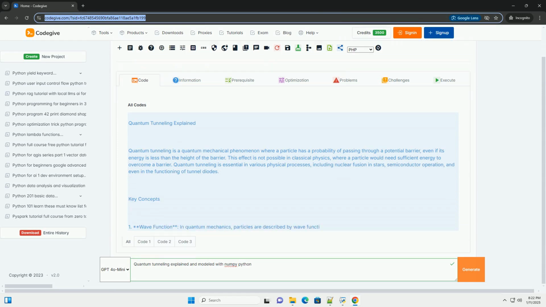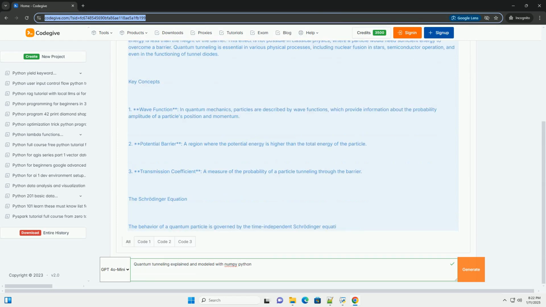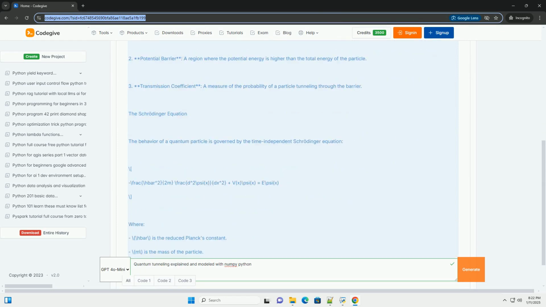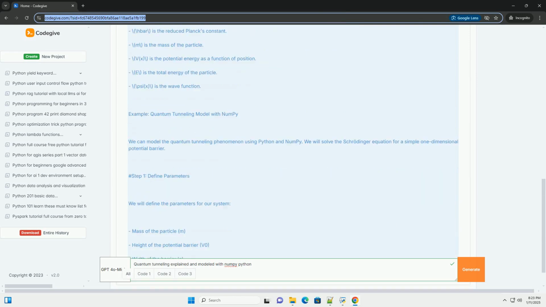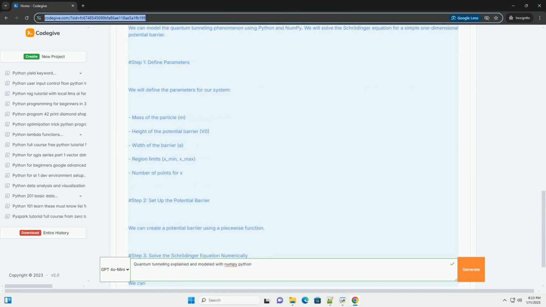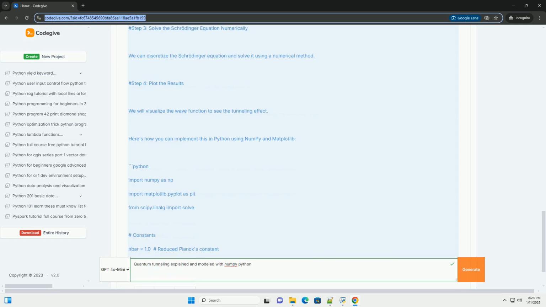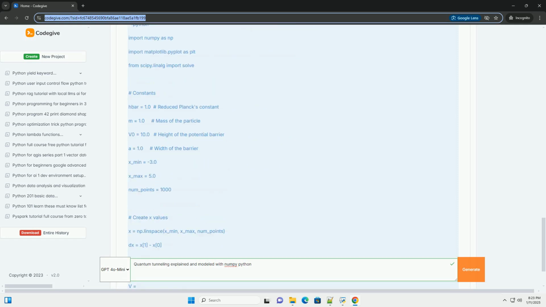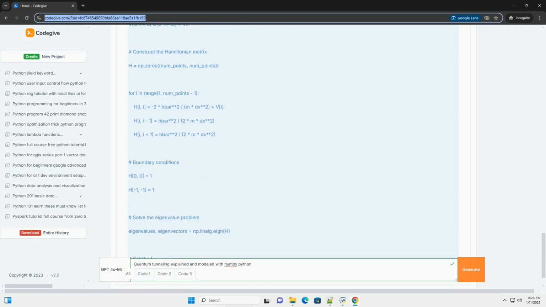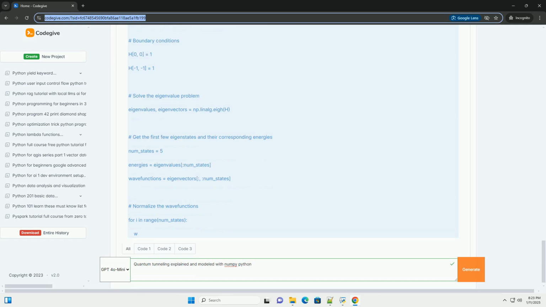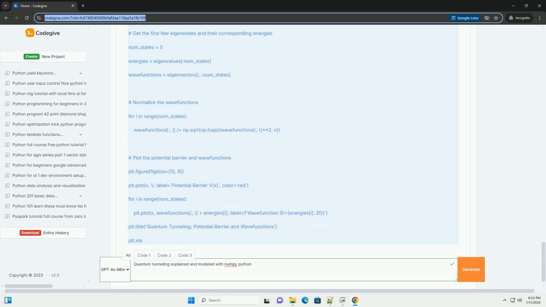Quantum tunneling explained. Quantum tunneling is a quantum mechanical phenomenon where a particle has a probability of passing through a potential barrier, even if its energy is less than the height of the barrier. This effect is not possible in classical physics, where a particle would need sufficient energy to overcome a barrier. Quantum tunneling is essential in various physical processes, including nuclear fusion in stars, semiconductor operation, and even in the functioning of tunnel diodes.